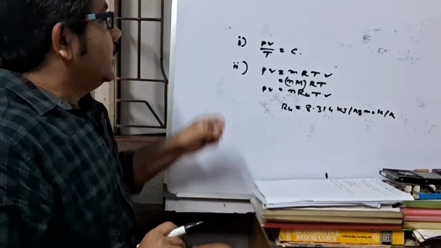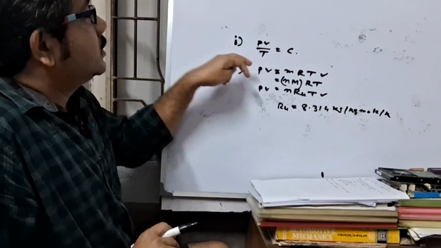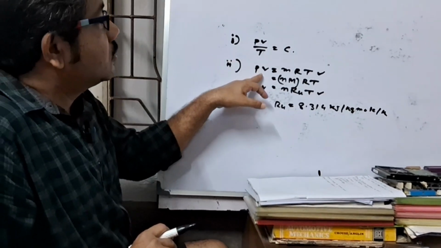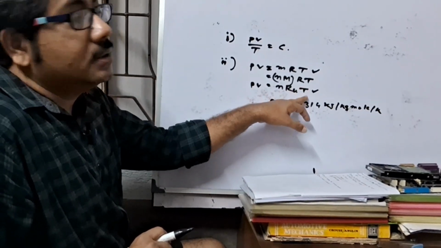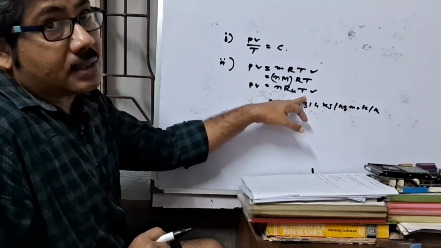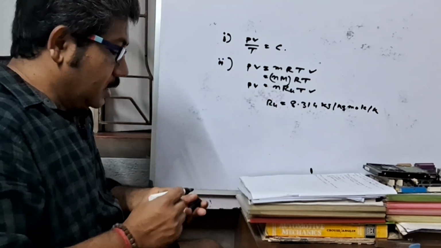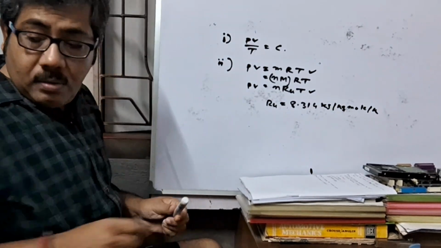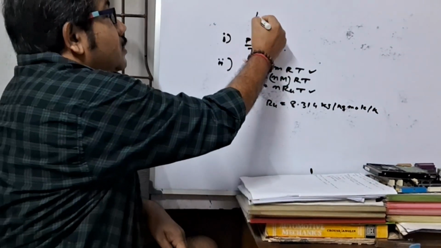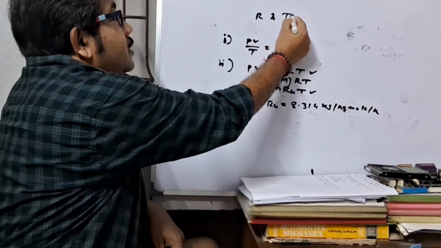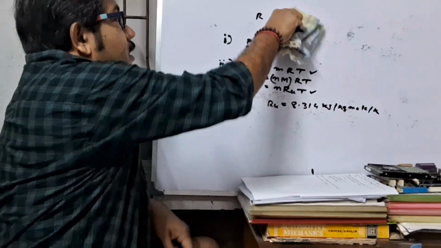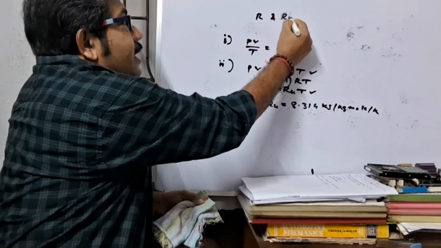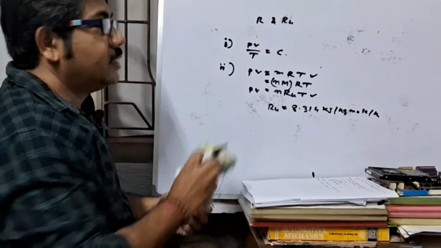So number one, this is general gas equation. PV equal to mRT, perfect gas equation. PV equal to n RU T, this is universal gas equation. Now, what is the difference between R and RU? That means gas constant and universal gas constant.